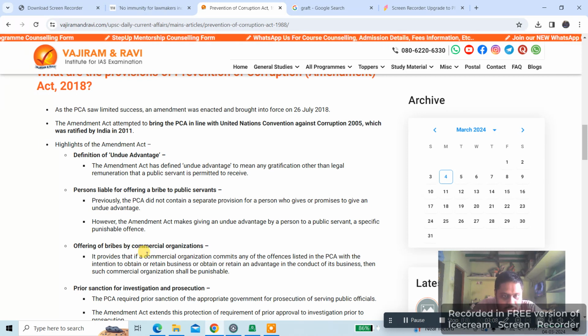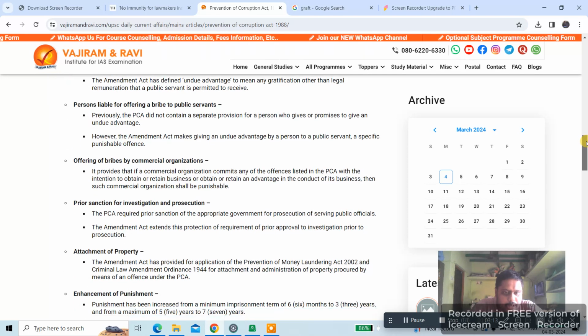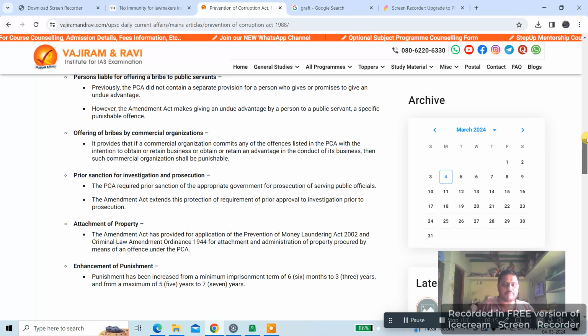Offering of bribes by commercial organizations. It provides that if a commercial organization commits any of the offences listed in the PCA with the intention to obtain or retain business, or obtain or retain an advantage in the conduct of its business, then such commercial organization shall be punishable. Prior sanction for investigation and prosecution. The Prevention of Corruption Act required prior sanction of the appropriate government for prosecution of serving public officials. The Amendment Act extends this protection to require prior approval for investigation, prior to the prosecution.